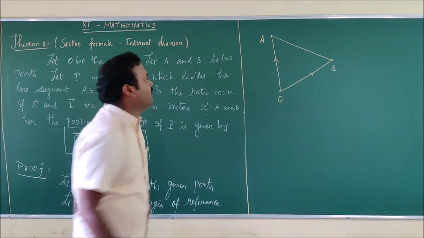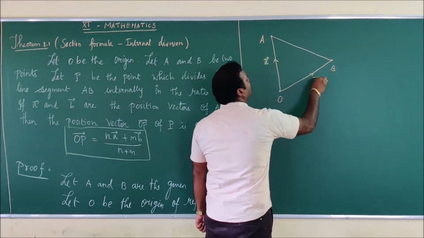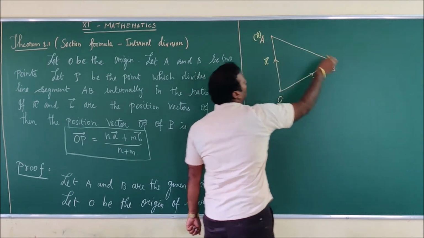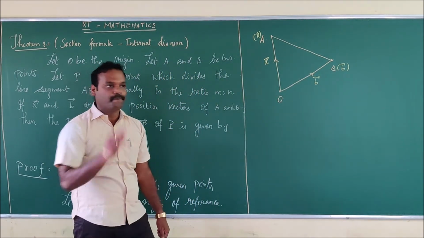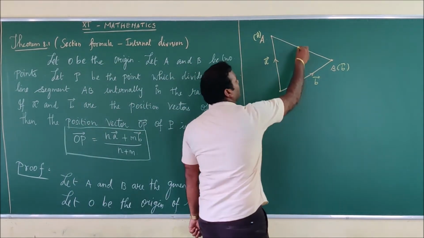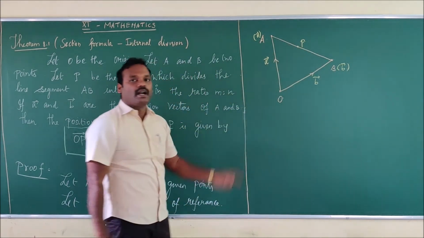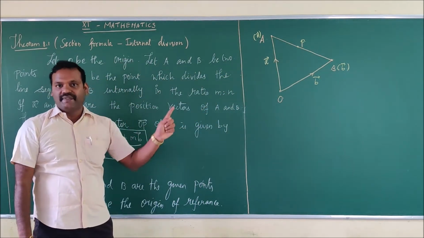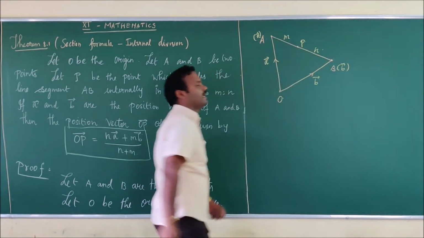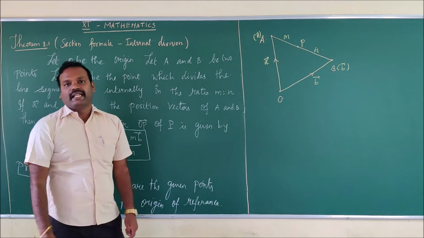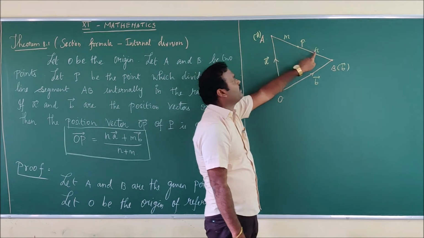So I can write the position vector of A as A vector, and the position vector of B is B vector. One can write like this also: position vector of A is A vector and the position vector of B is B vector. The next information we have is a point P on the line AB, which divides the line segment AB internally in the ratio m:n. So I have taken m:n.